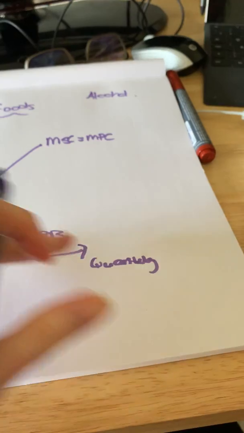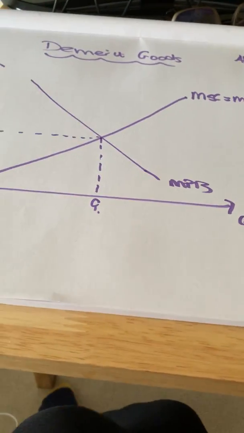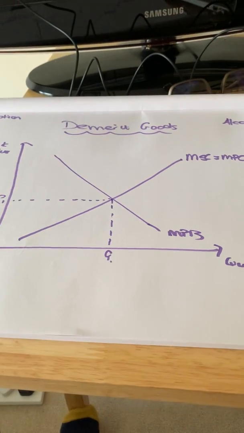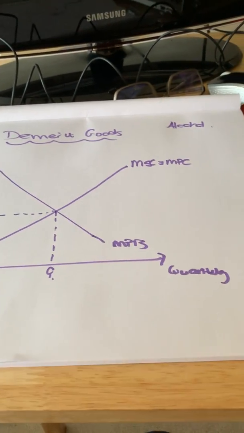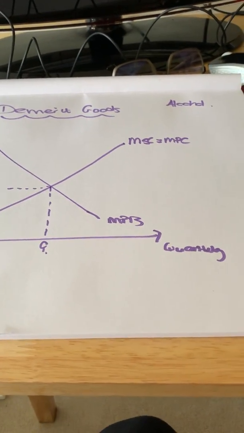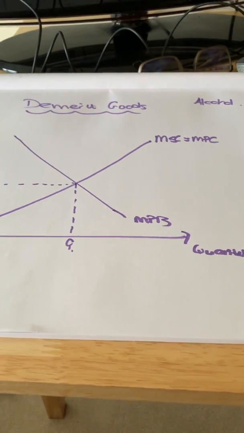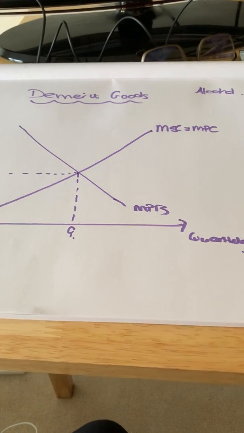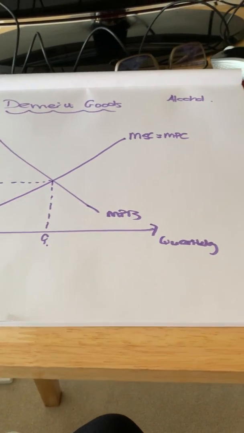What we haven't considered here is actually the knock-on effects, those negative externalities of alcohol consumption. So we looked at this when we looked at our lesson on negative externalities. We said, some of the knock-on effects on those third parties of drinking alcohol could be the antisocial behaviour that arises as a result.